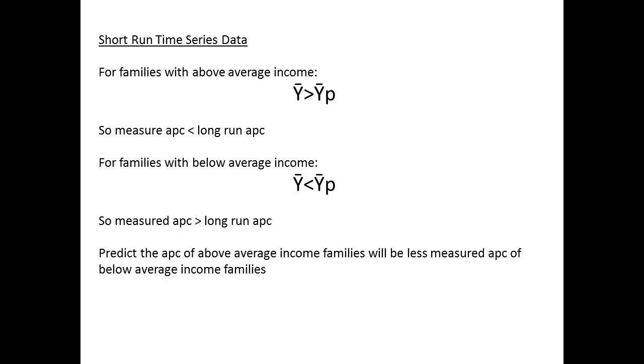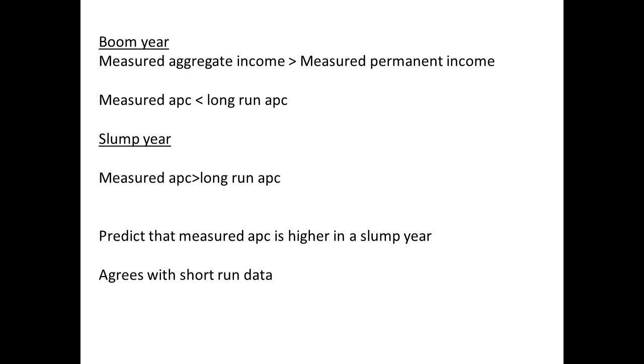From this, we would predict that the APC of the above-average income families will be less than the measured APC for below-average income families. In a boom year, the measured average propensity to consume will be less than the long-run average propensity to consume. In a slump year, the measured average propensity to consume will be greater than the long-run average propensity to consume. So we predict that average propensity to consume will be higher in a slump year. This agrees with short-run data.